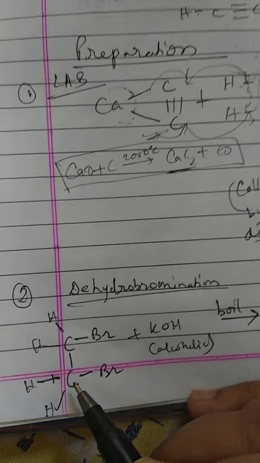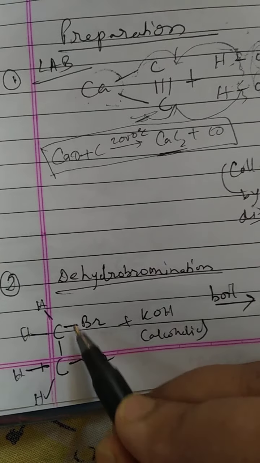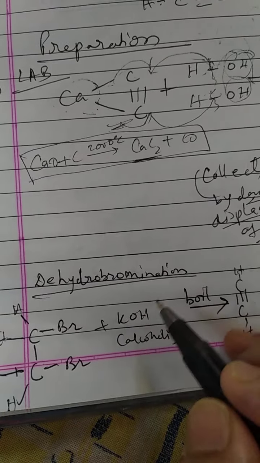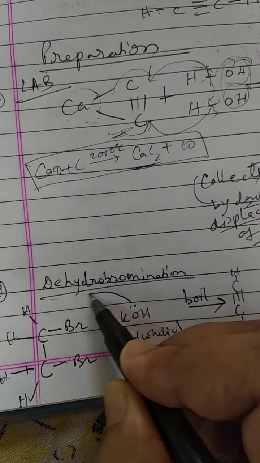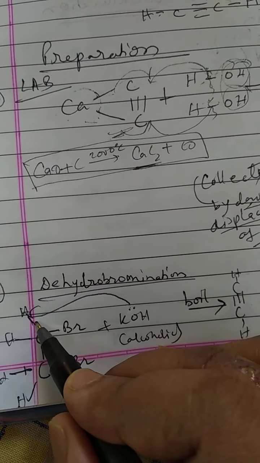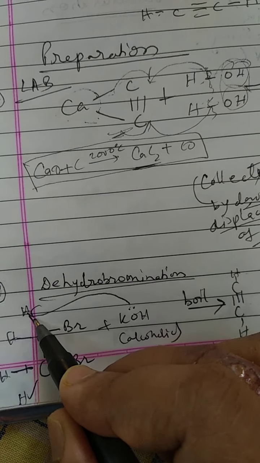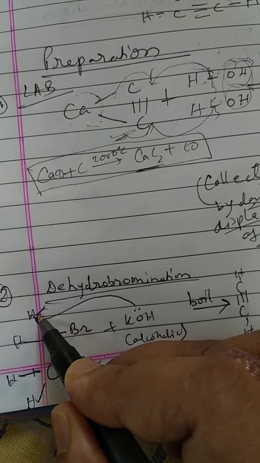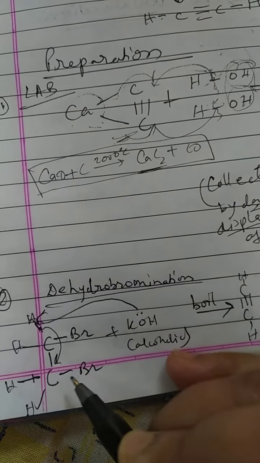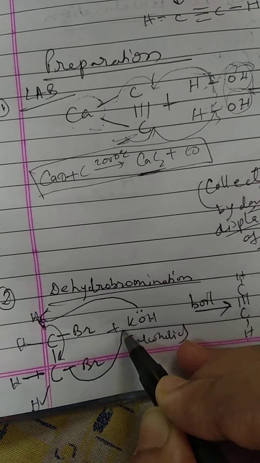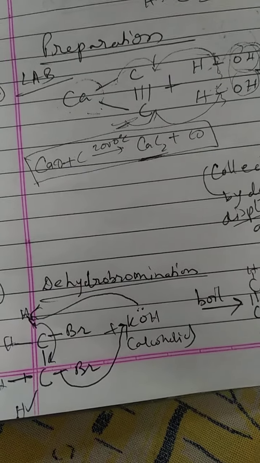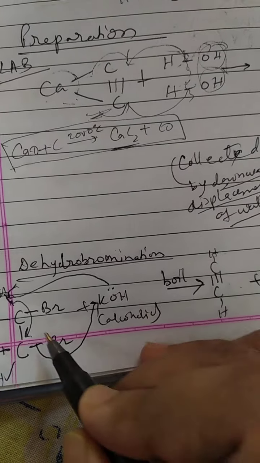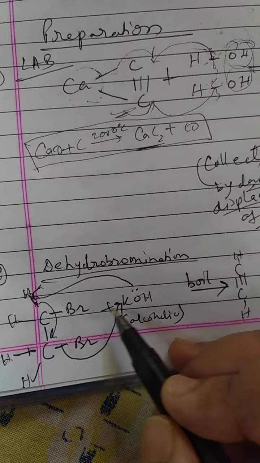So what will be the reactant? This will be the reactant, where bromine should be there on both the carbons. What will happen when it is boiled with alcoholic KOH? It will combine with this hydrogen, and ultimately it will be like this, and the Br will go and combine with this. So this is how the reaction will take place, and it will form one bond again this way, with another molecule